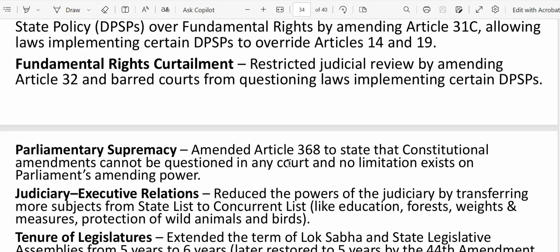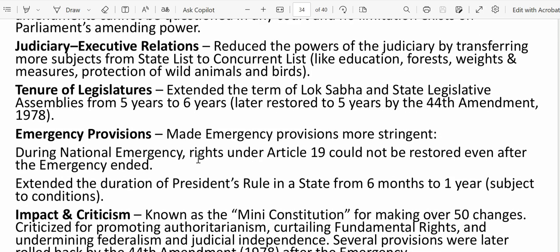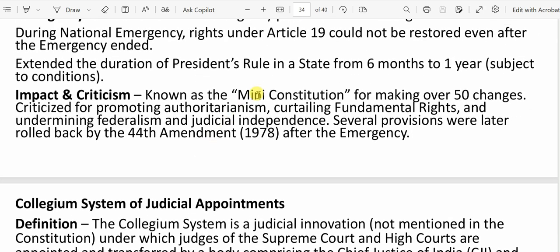Now, a few fundamental rights were curtailed. Please check this and go through this document. It was known as the mini constitution because it made over 50 changes. It was criticized for promoting authoritarianism, curtailing fundamental rights and undermining federalism and judicial independence. A lot of provisions were rolled back by the next amendment act, that is the 44th Amendment Act 1978, when the Janata government came into power at the center. That time they brought this amendment to revert a lot of the changes brought by the 42nd Amendment Act. That we also need to remember.